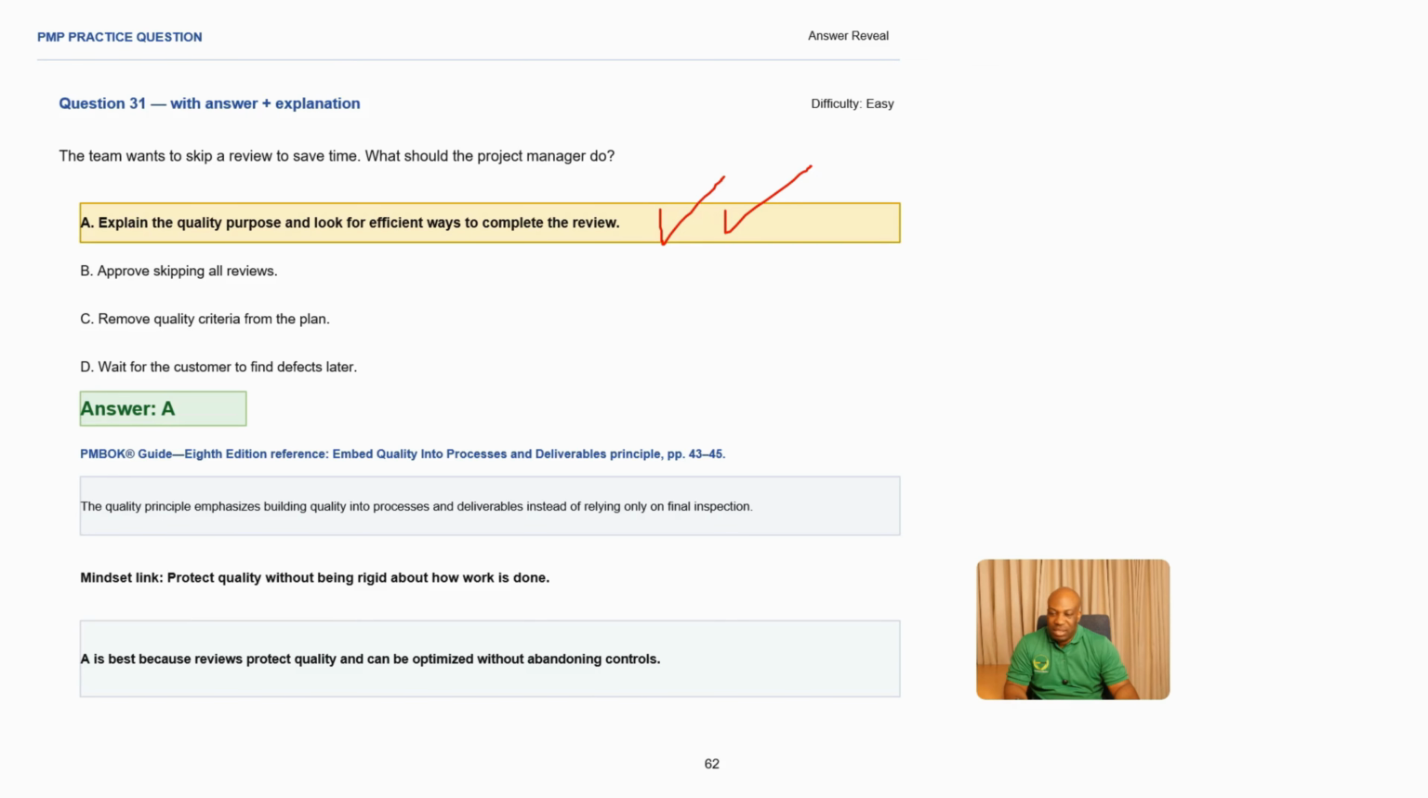Explain the quality purpose and look for efficient ways to complete the review, which is very important. All right, and what is our reference here? We need to embed quality processes and deliverables in a project. And the mindset that should be applied to this particular scenario is that you need to protect quality without being rigid about how it's going to be done. This is a very important mindset. Everything that you do in a project must be quality checked and quality protected, making A the best answer, because it reviews and protects quality. It can also be optimized without abandoning controls.